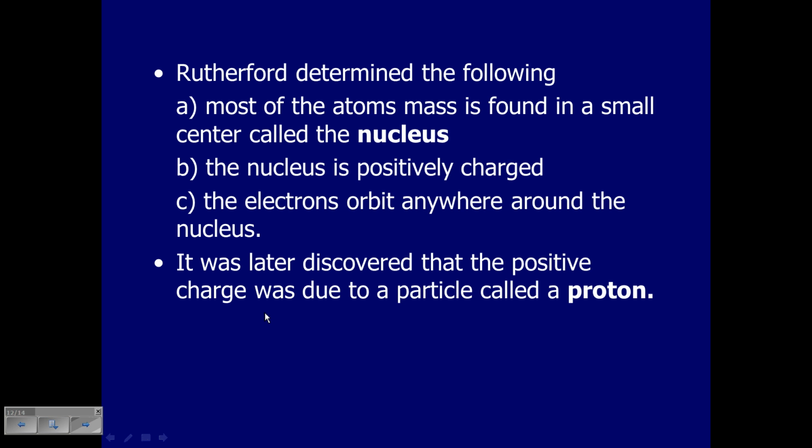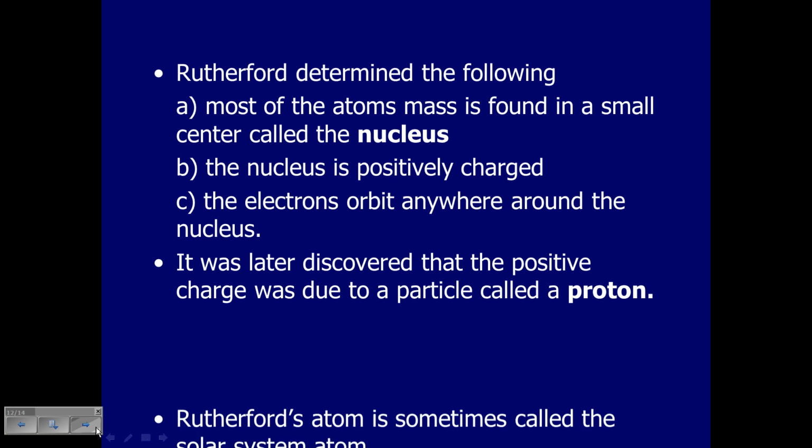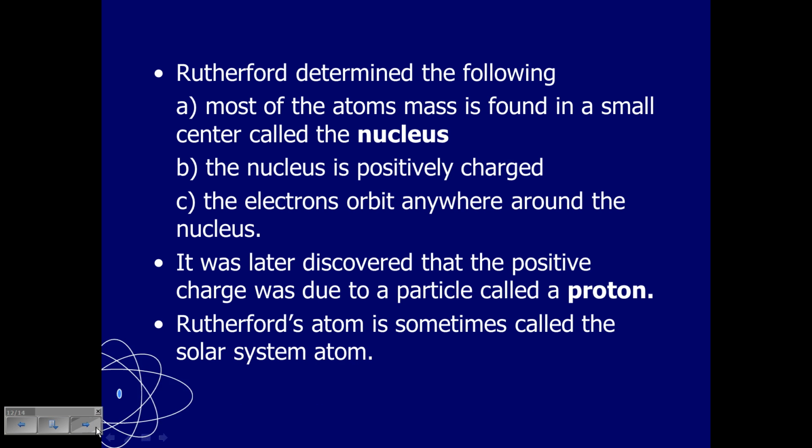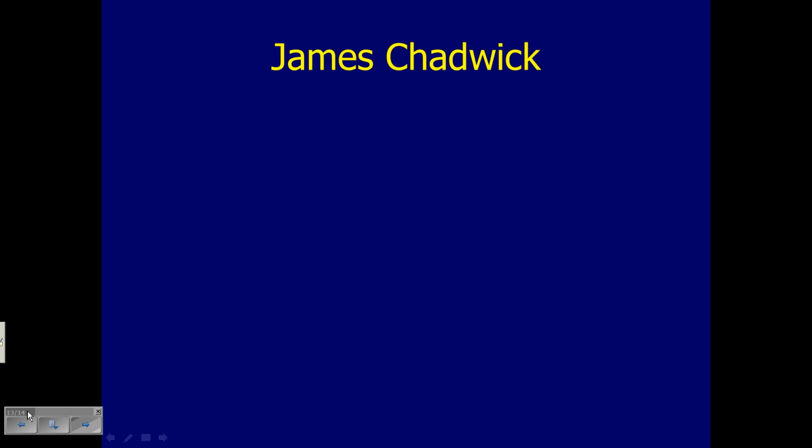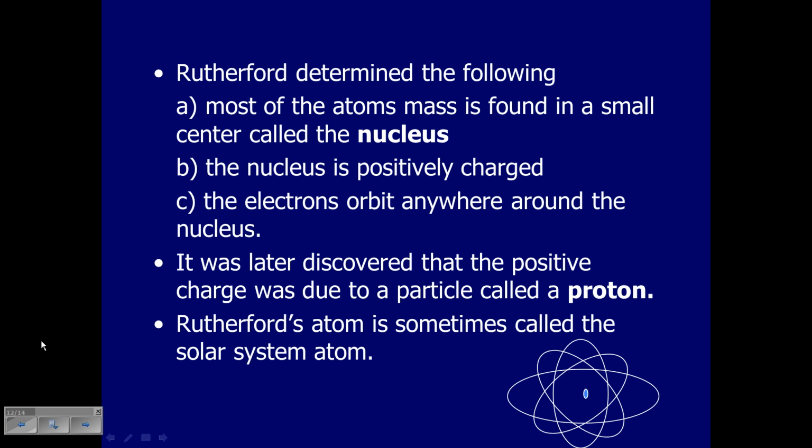Later it was discovered that the positive charge was due to a proton, and Rutherford's atom is sometimes called the solar system atom. And that's because it has this big heavy piece in the middle, the nucleus, like the sun, and it's got things whizzing around it, the electrons, like the planets.